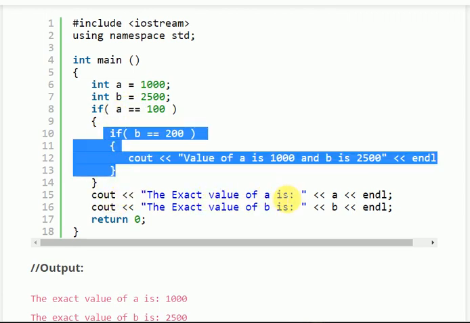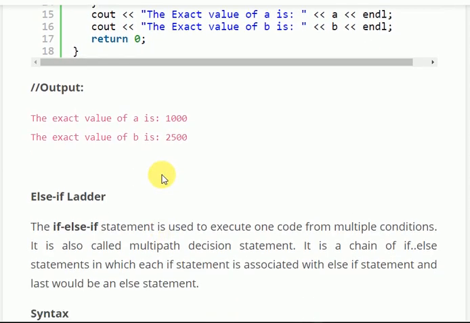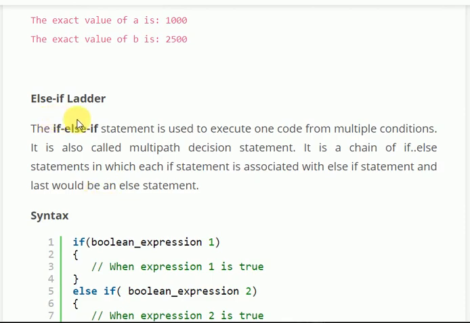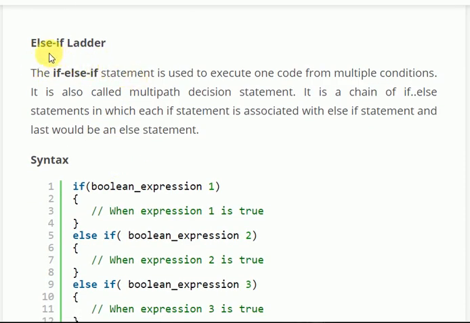Cout exact value of a is 1000, exact value of b is 2500. Now else if ladder. Else if, else if. Else if ladder means no nested if. So I'm stopping it here.